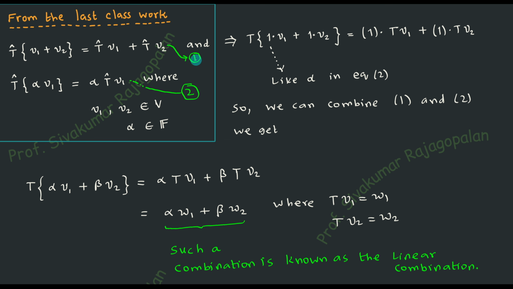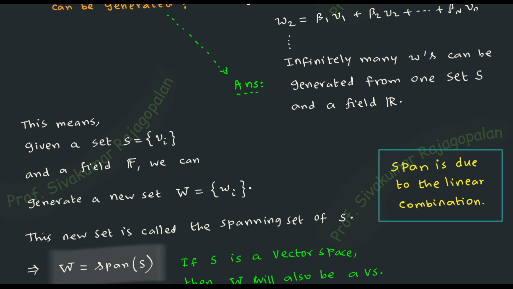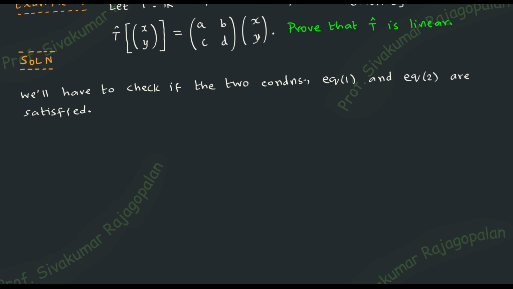So that is the place, right? 1 and 2 are there. So these are the 2 equations I am talking about. Okay, once this is clear, you'll have to write down. Let us consider the first equation and see what happens. Consider the first equation and then you can write down what happens to T operating on V1 plus V2.